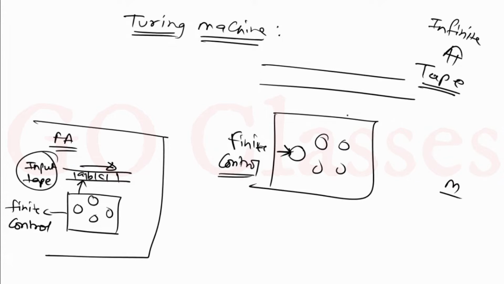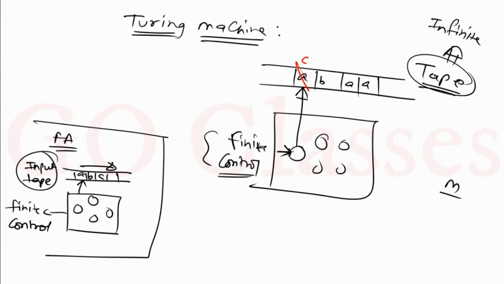And our input string, this tape we can use as an input tape also. So we can write our input string here. Now this machine, or you can say this finite control, is going to read that symbol. And what are the things it can do? It can read the symbol, and it can then write also. Instead of this A it can write some other symbol, maybe C.